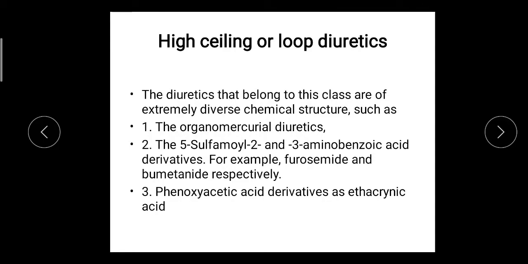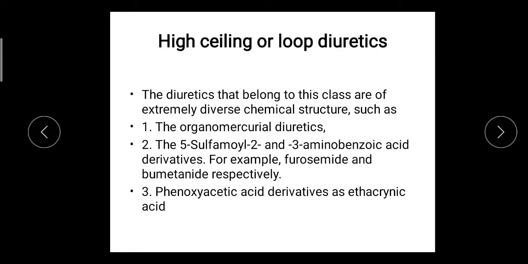Hello students. In the last video we covered the potassium sparing diuretics. Now let's see the next class of diuretics, high ceiling or loop diuretics. The loop diuretics act mainly at the thick ascending limb of the loop of Henle.